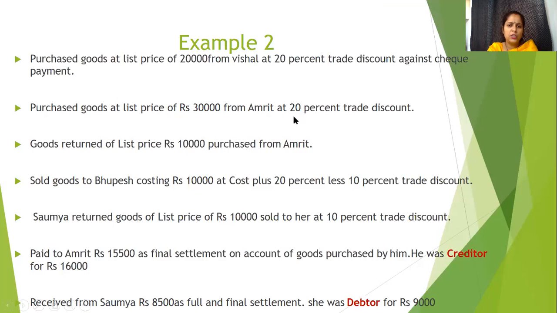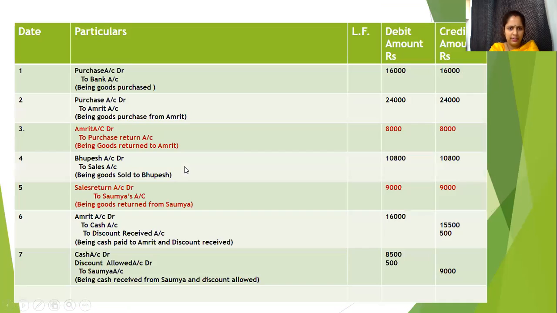So it was 20%. 20% of 10,000 will be 2,000. So amount will be 8,000, and entry will be goods going out. So purchase return account will be credited and Amrit's account will be debited. So Amrit is receiving the goods. So personal account debited, credit account to purchase return account 8,000 after calculating the effect of trade discount even in this transaction.